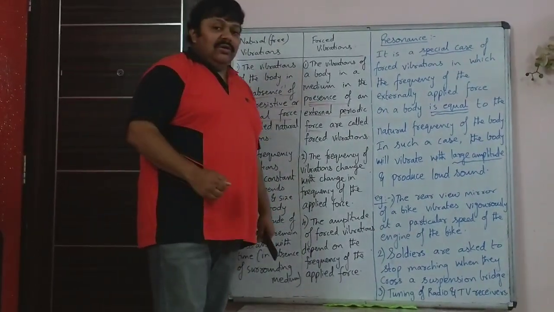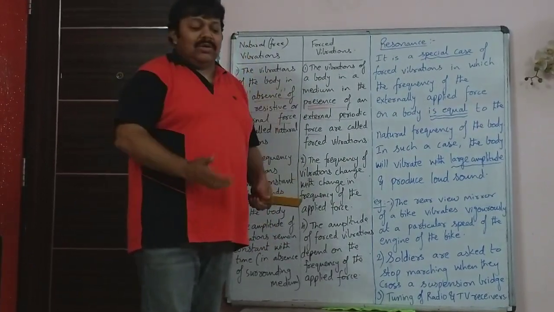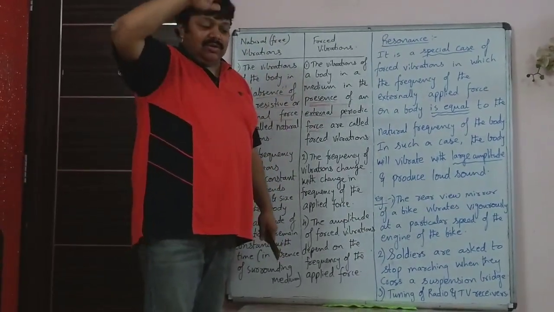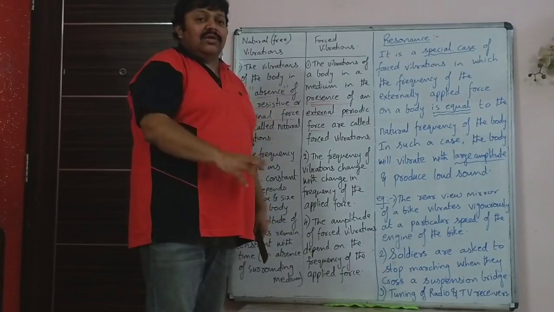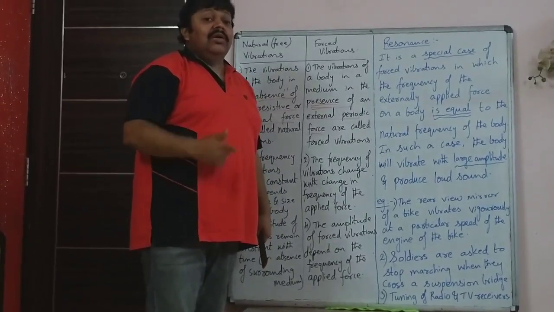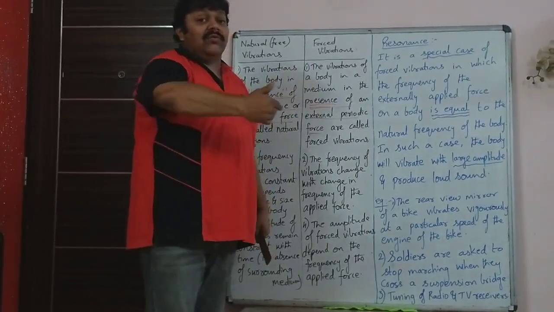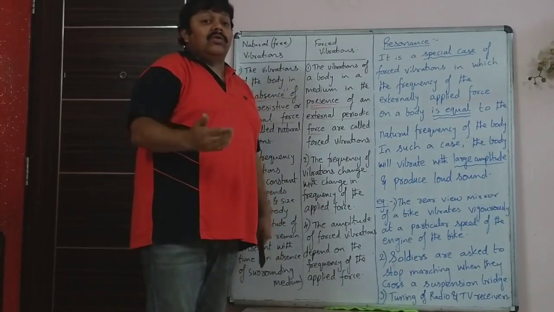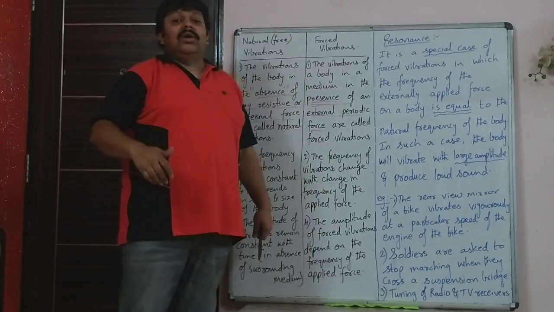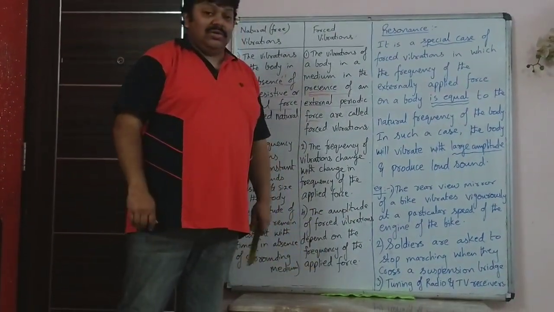When they march, all their feet go up and down in phase. That means all of them are marching with the same frequency. All of them are lifting the leg up at the same time and hitting the bridge at the same time. So the frequency of the force, that is the marching steps, happened to be exactly equal to the natural frequency of that suspension bridge, due to which the bridge began to vibrate with maximum amplitude and it suddenly collapsed. So that is also an example of resonance.